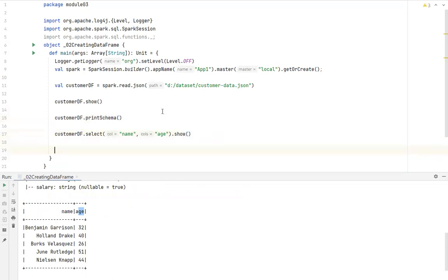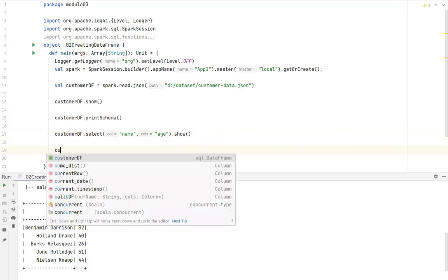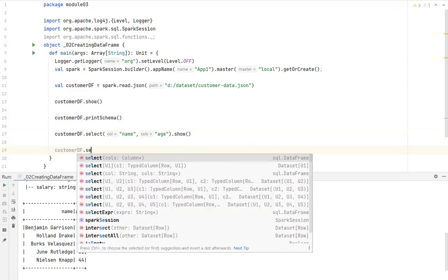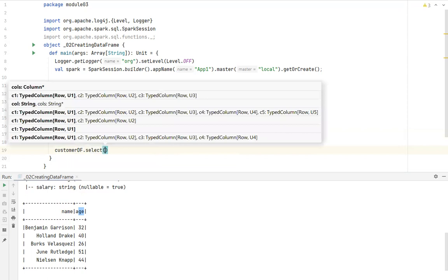So just like how we did, we passed name and age. This is one way. But when you see the code in production, people tend to use different ways to select columns. So I will explore all the different ways to select columns now. For example, you can also select a column like this, dot select. So just behind this, you can select columns the way I'm showing you here.